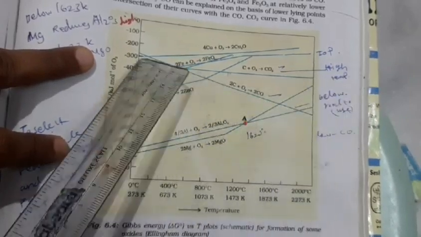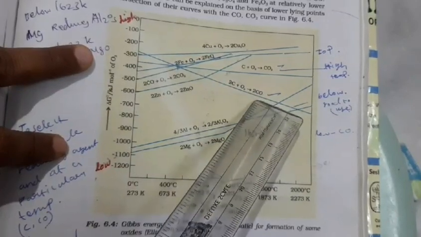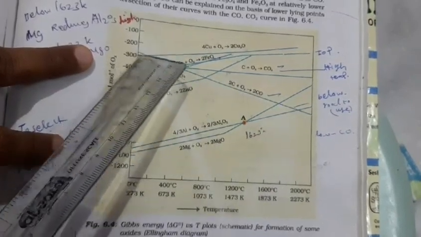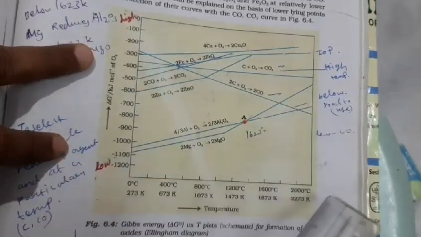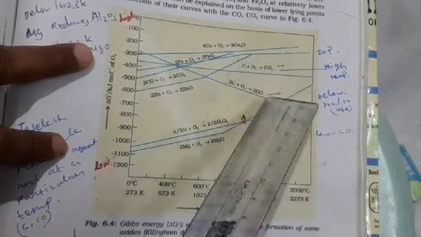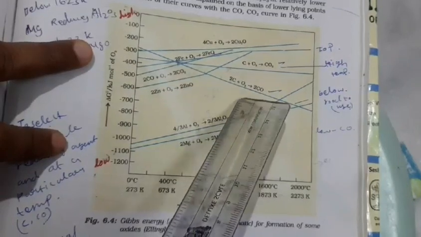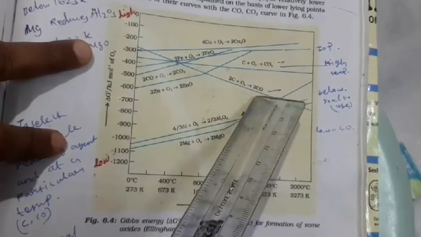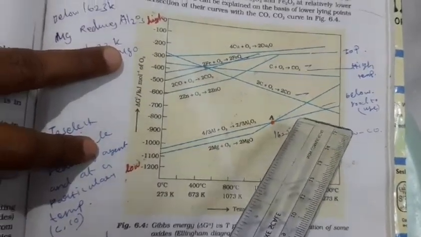You see that for carbon getting oxidized to carbon monoxide, the delta G value lies down, that is more negative, with increasing temperature. So among these three, the better reducing agent for the conversion of zinc oxide to zinc is carbon, which is oxidized to carbon monoxide. I hope you understood that.